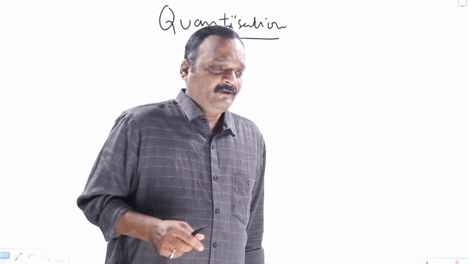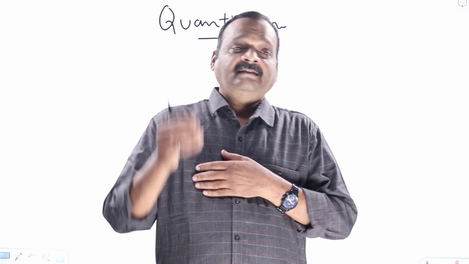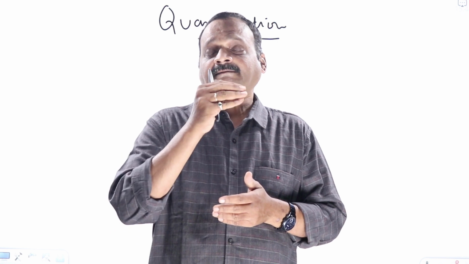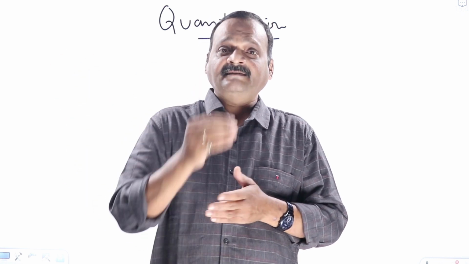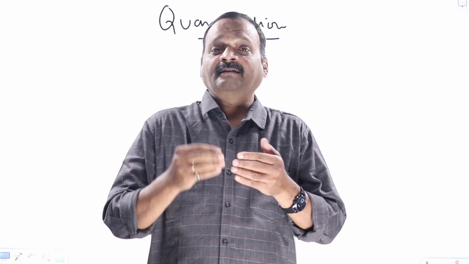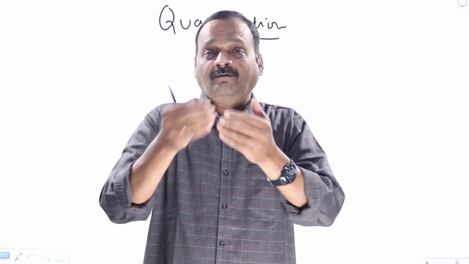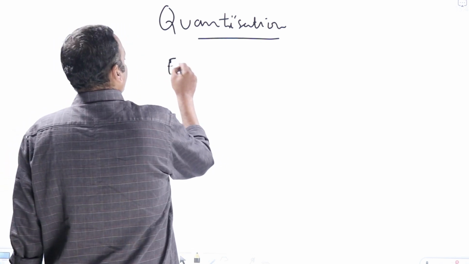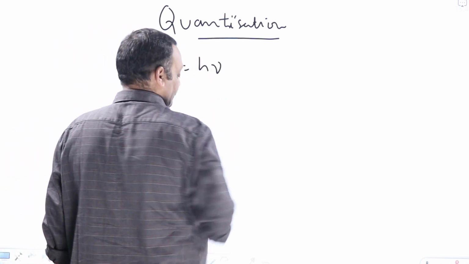Where do we come across this word quantization? First in 10th class or in 11th class or in 12th class. We say that in Max Planck's quantum theory, energy is quantized. Light is emitted in the form of tiny packets of energy, quanta. The energy of each quantum is equal to hν. This is known as Max Planck's quantum theory.